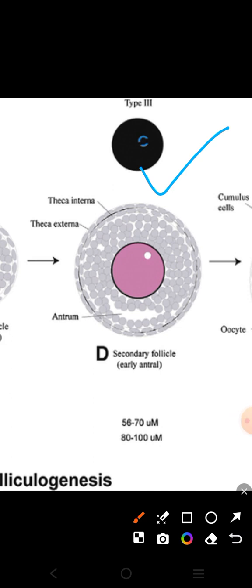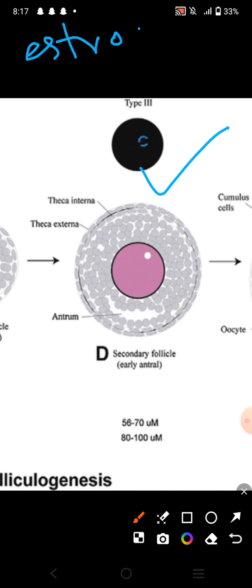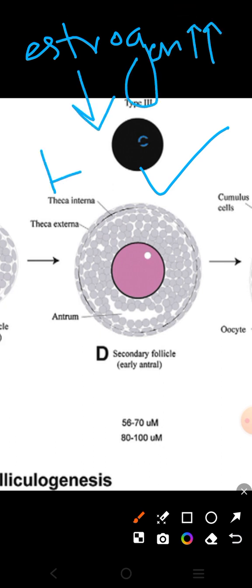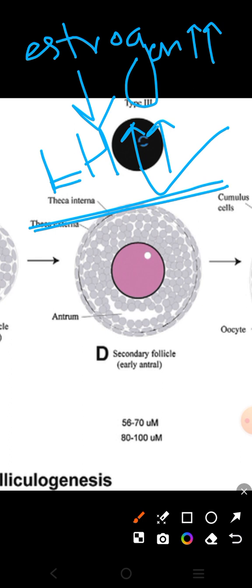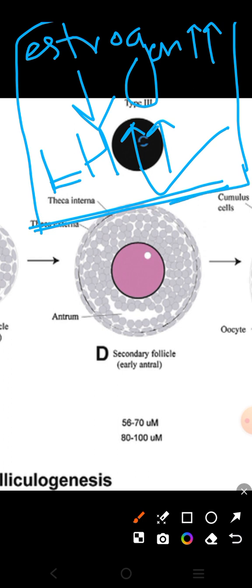It will continue to increase estrogen, and I have told you in the previous video about the relationship that whenever estrogen levels are increased very much, it results in increased production of LH, right? मैंने पिछली वीडियो में बताया कि जब भी एस्ट्रोजन के लेवल्स बहुत ज़्यादा हो जाते हैं तो फिर वो LH की प्रोडक्शन को बढ़ाने लग जाता है. LH की प्रोडक्शन बढ़ना शुरू हो जाती है, and this is the periovulatory phase. Follicular phase is approximately 14 days.